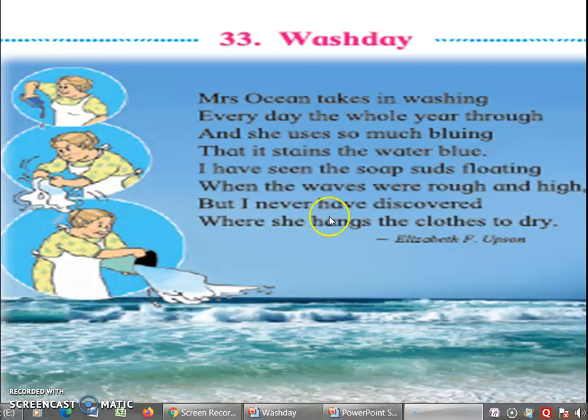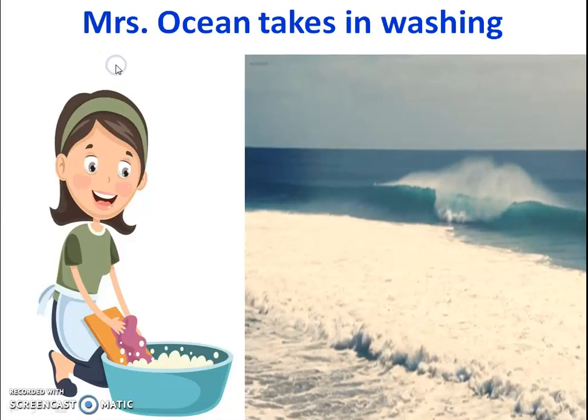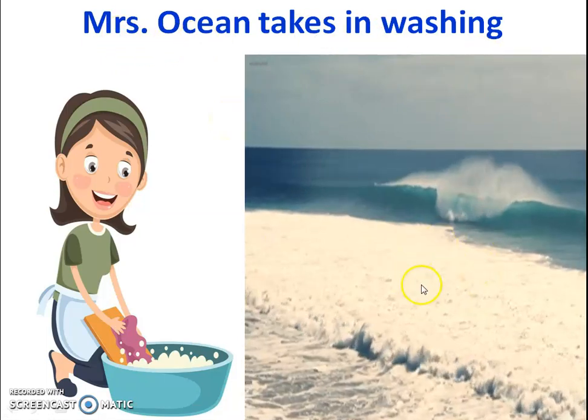The poetess is Elizabeth F. Upson. Now we will see the poem line by line. Our first line is Mrs. Ocean takes in washing. Here our poetess refers to Ocean as Mrs. Ocean, and she imagines that she is washing clothes every day.